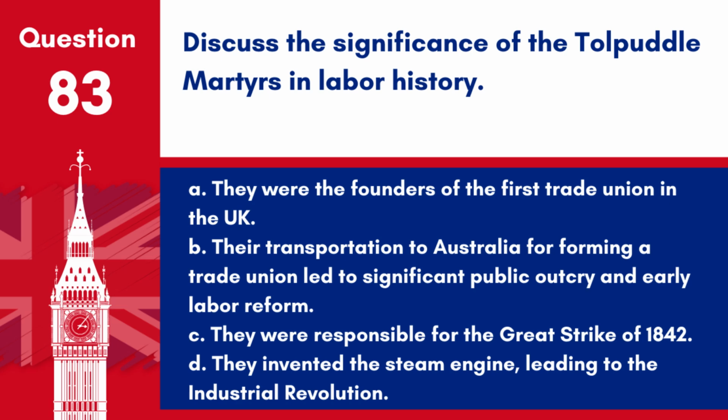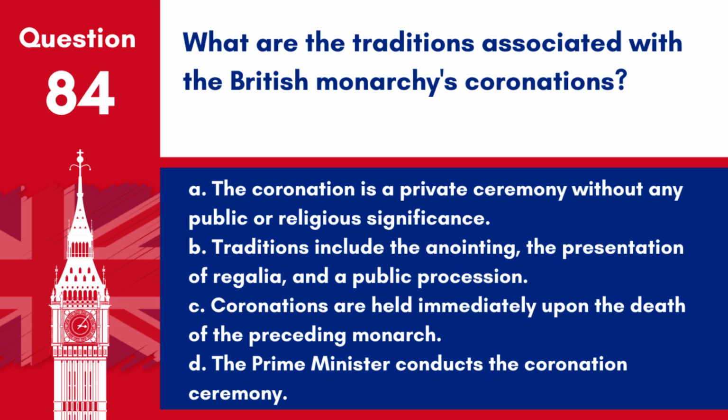Answer: B. Their transportation to Australia for forming a trade union led to significant public outcry and early labour reform. The Tolpuddle Martyrs were a group of agricultural labourers transported to Australia in 1834 for swearing oaths as part of their trade union activities, highlighting the struggle for workers' rights and contributing to the growth of the labour movement in the UK. Question 84. What are the traditions associated with the British monarchy's coronations?